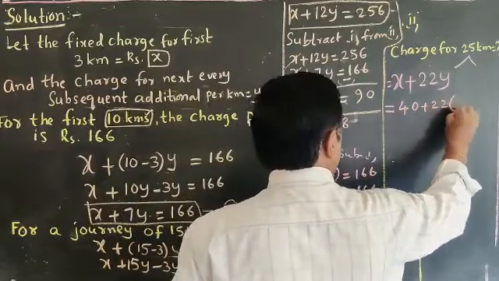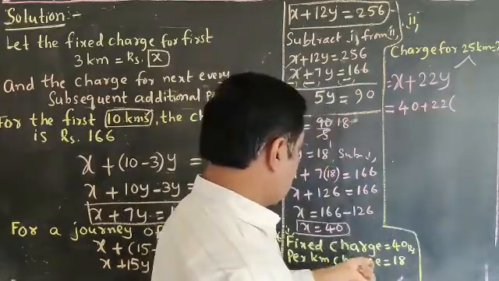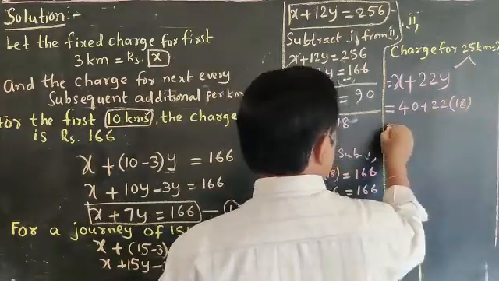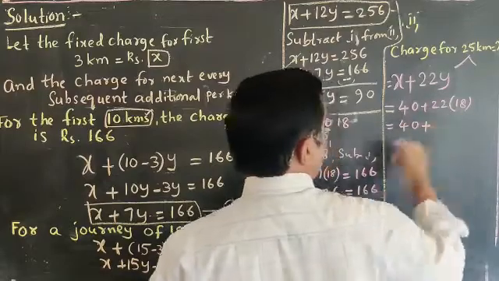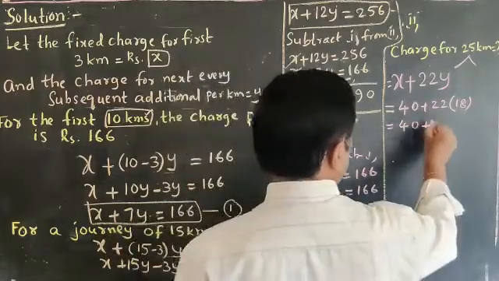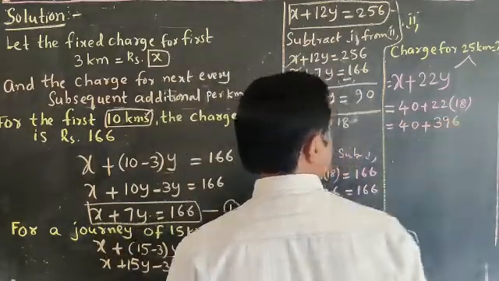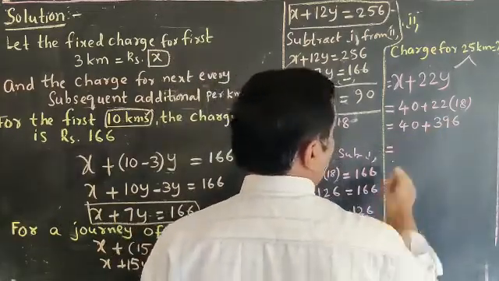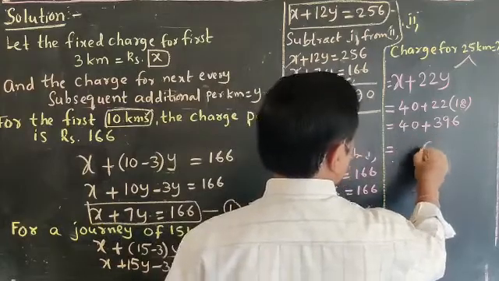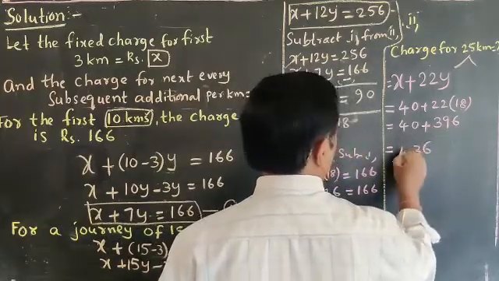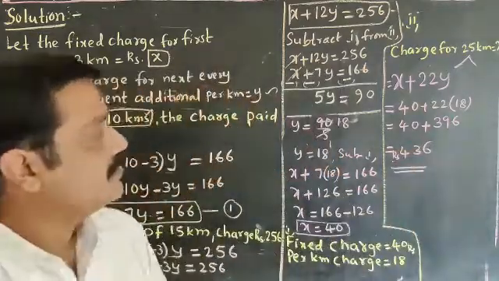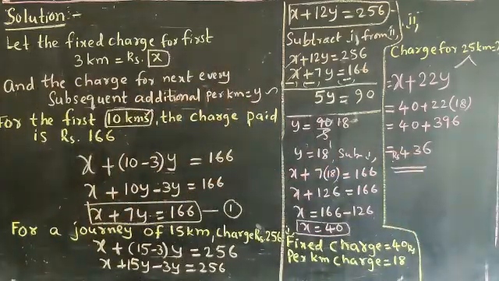plus 22 into Y, Y charge means 18 rupees. So 40 plus 22 eighteens, that is 396. Clear enough? So when I add this, we get 436 rupees for the charge of 25 kilometers. Is it clear for all? Right now.